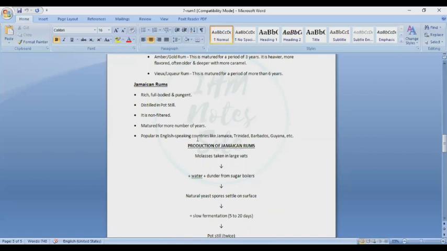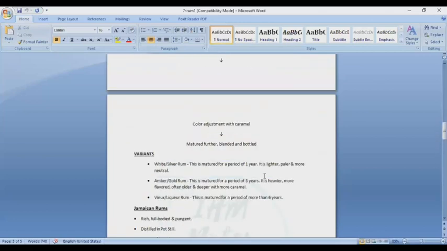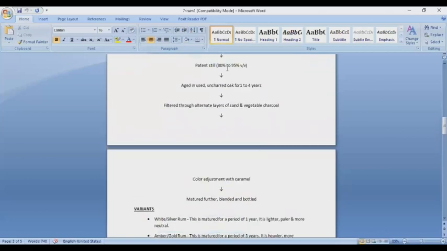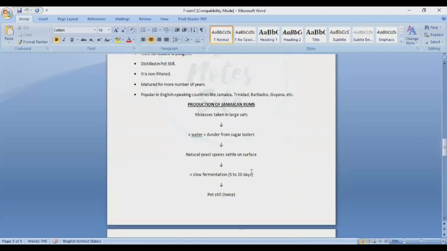So the production of Jamaican rum: take molasses in a large vat. Add water. Place dunder from the sugar bars. Natural yeast is poured on the surface. Then do the fermentation for 5 to 20 days. This is the difference. In the other rum you do the fermentation 2 to 4 days, and in Jamaican rum you have to do the fermentation 5 to 20 days. So it's a great difference.